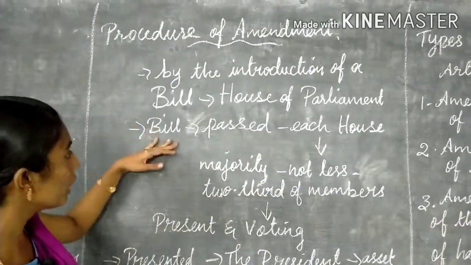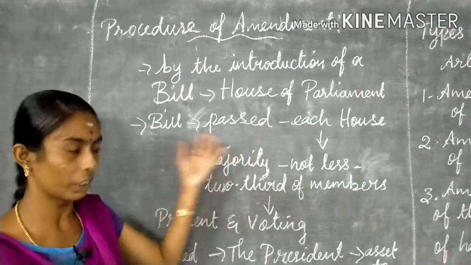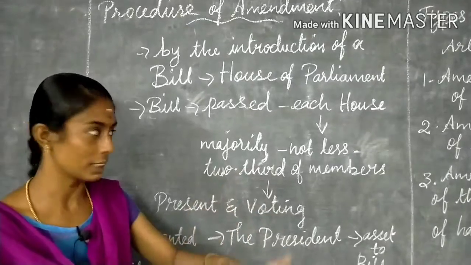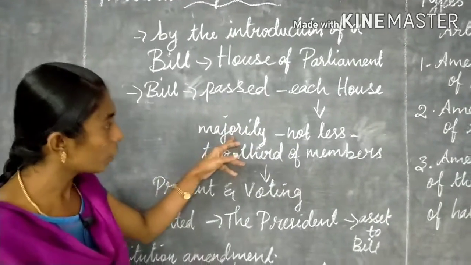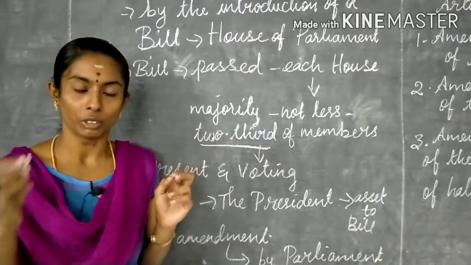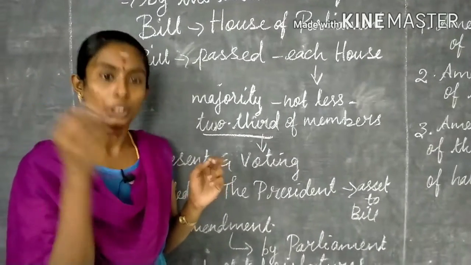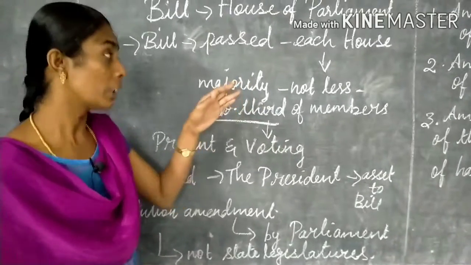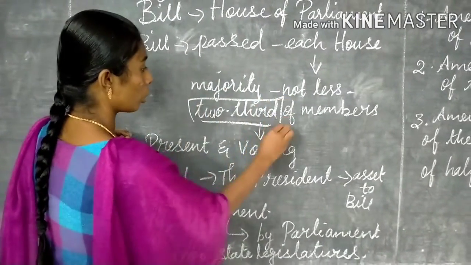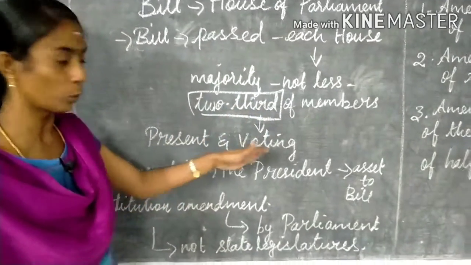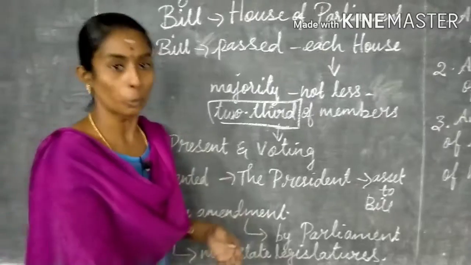The bill is passed in each house. They can pass the bill in each house by a majority of not less than 2/3 of the members. If the bill is to be approved, they must get the majority, and the majority should be 2/3 of the members. The 2/3 of members should be present and voting. They have to give their opinion.